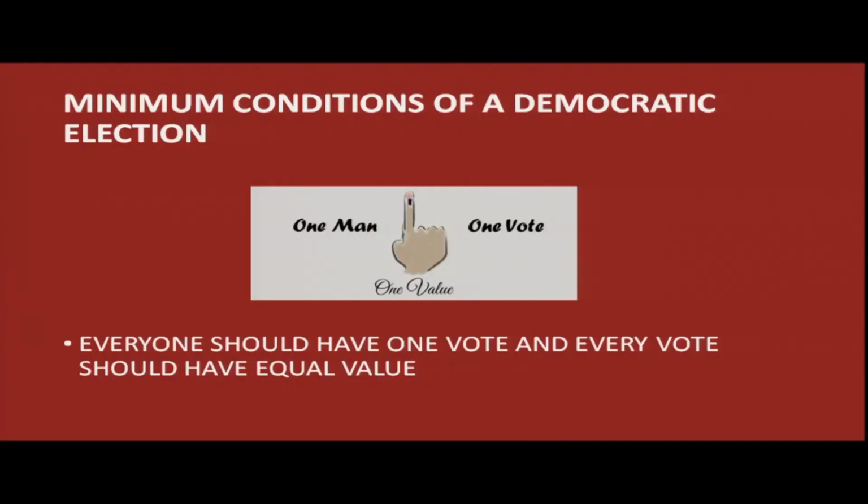So, what are the minimum conditions of a democratic election? The first is everyone should have one vote and every vote should have equal value, because democracy is based on the principle of political equality.